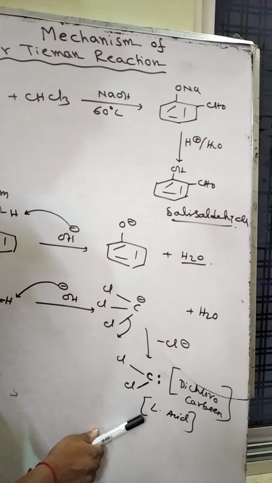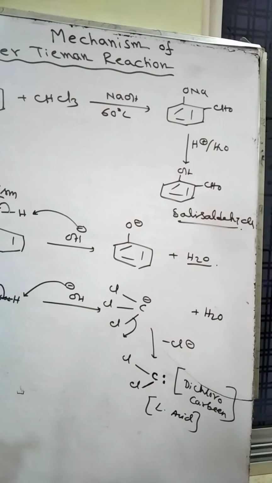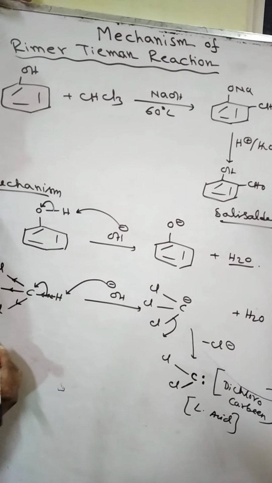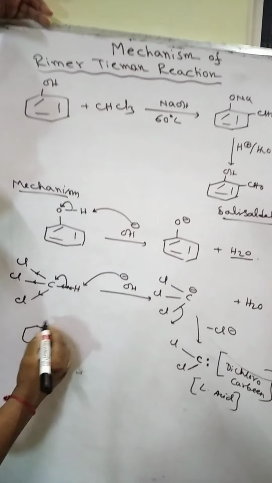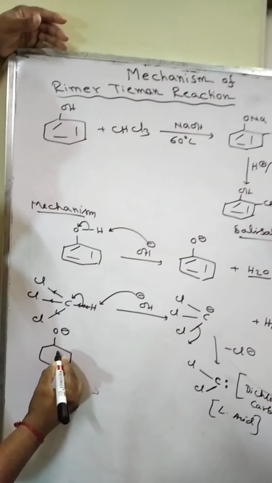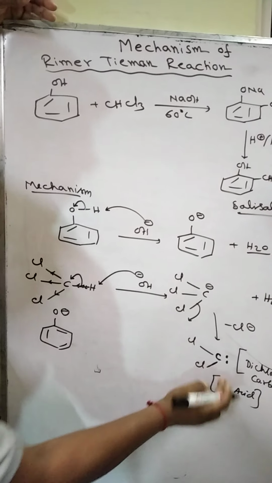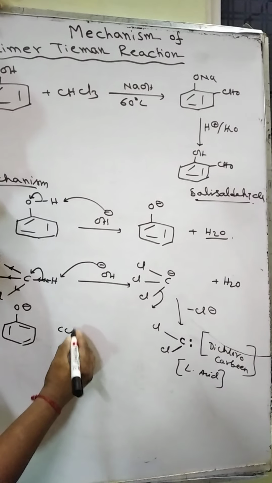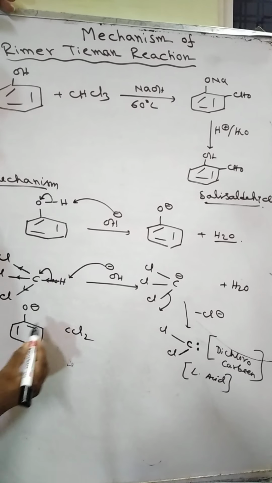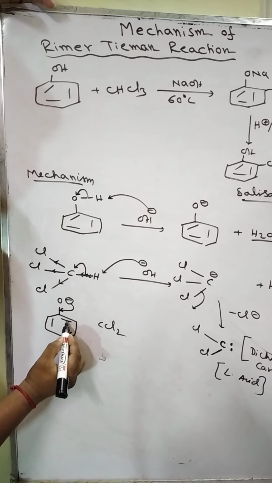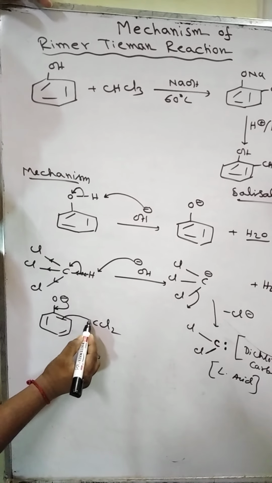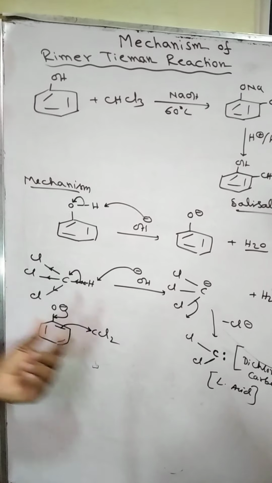This dichlorocarbene will then react with phenoxide ion. Phenoxide ion, this one over here, and dichlorocarbene over here. This negative charge will return to form a bond, and this bond will get CCl2.